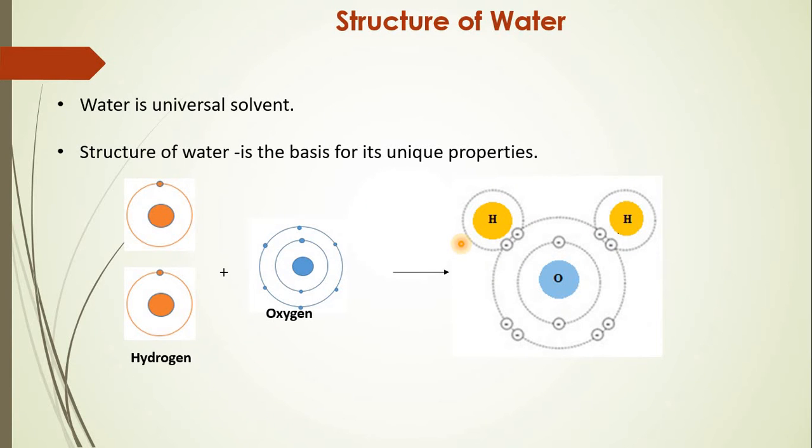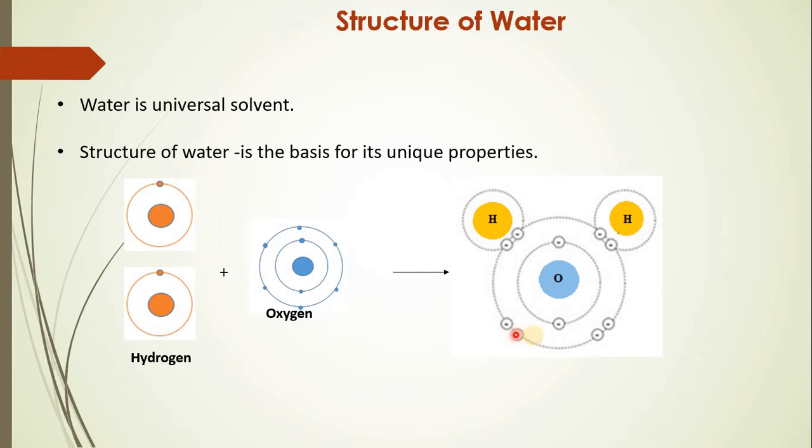Now let us move into the structural detail. We can say that this is the simplest molecule and is composed of two hydrogen atoms and one oxygen atom. Each hydrogen atom is covalently linked to the oxygen atom by sharing a pair of electrons, and that is what you can see in the diagram. Further, oxygen has two unshared pairs of electrons.